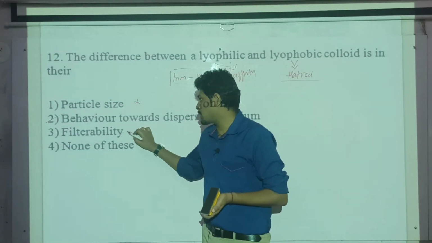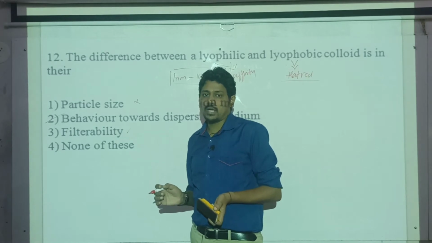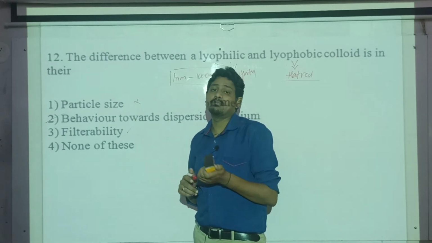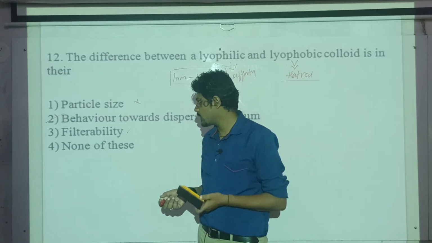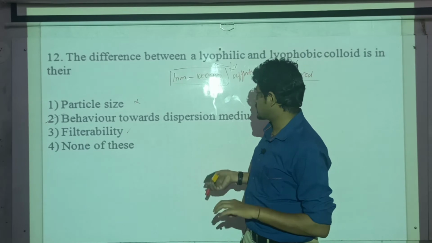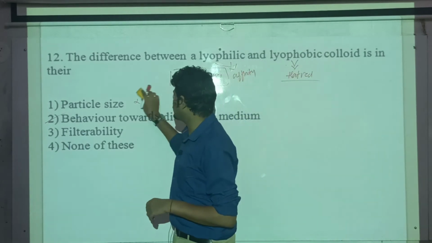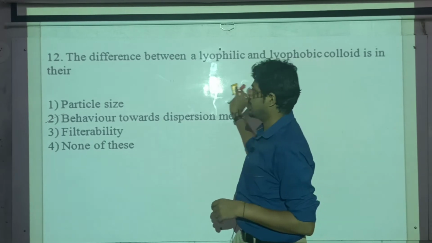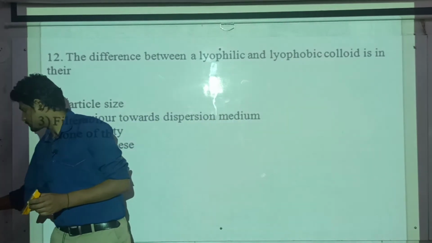Again, filterability: be it any type of colloid, it will pass through the normal filter paper, but it cannot pass through the animal membranes or starch paper. Then the fourth one, none of this, is not the option. So the answer is behavior towards the dispersion medium. Then next one.